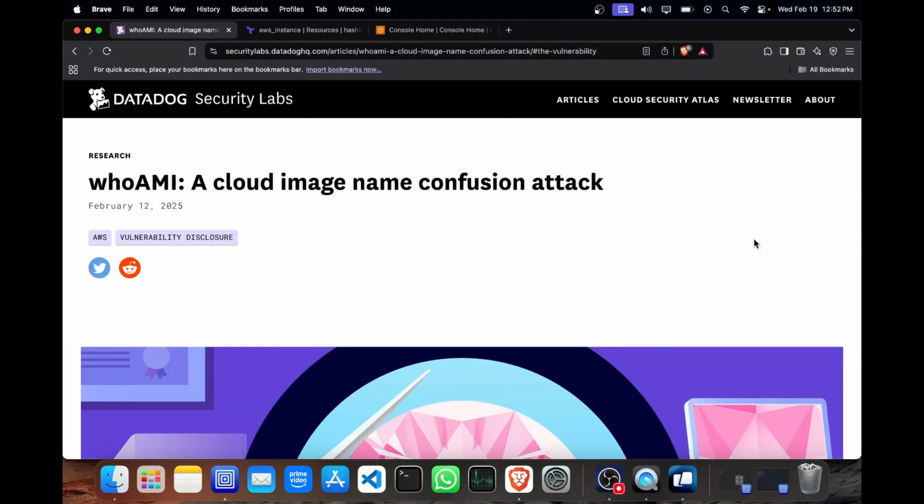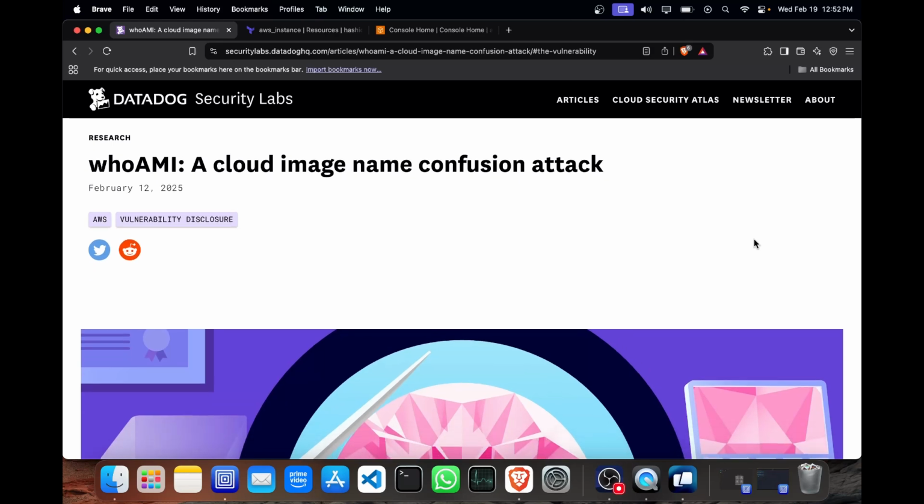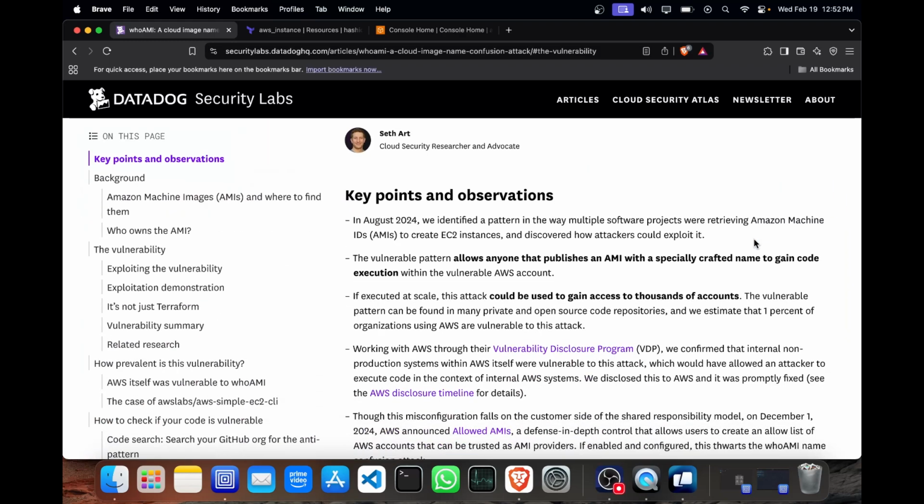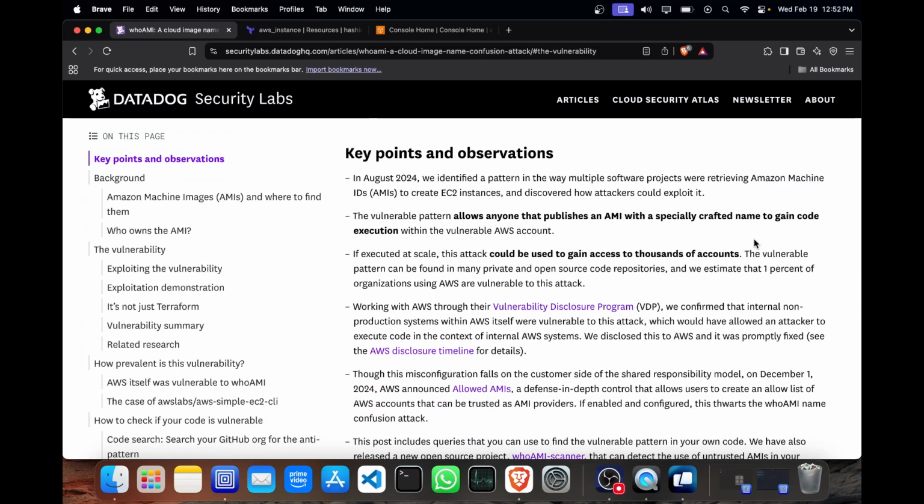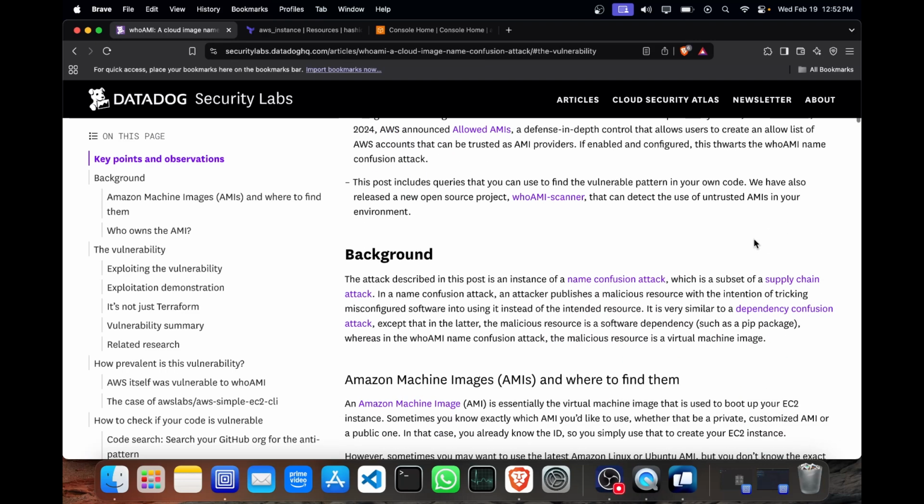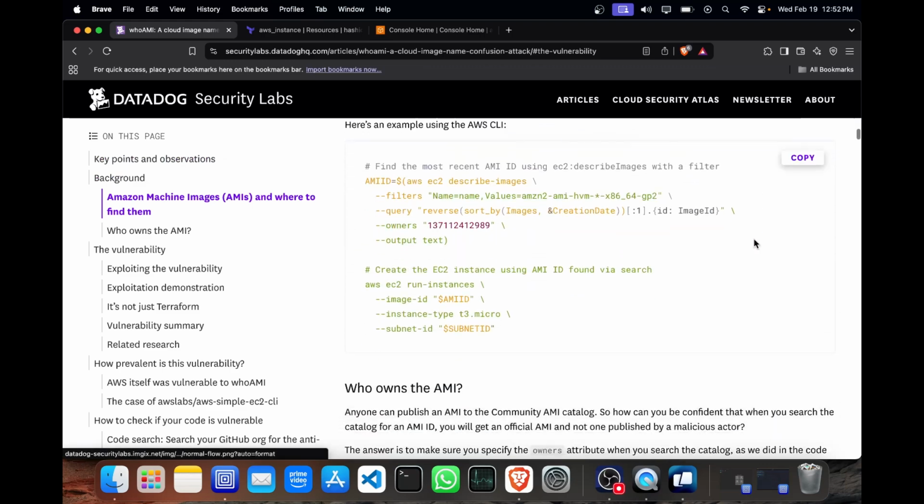Hello everyone, this is whoAMI, a name confusion attack that was recently discovered and is being patched by AWS. It allows anyone who can publish crafted AMIs to gain code execution within a vulnerable AWS account. So let's see the diagram to understand it better.